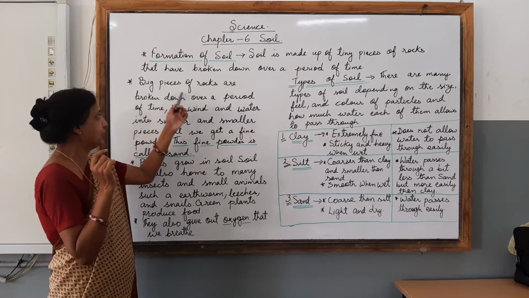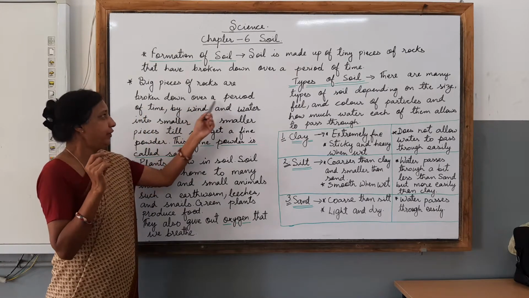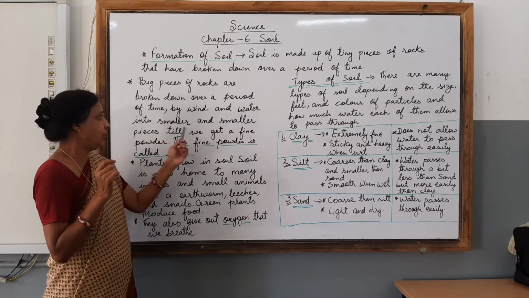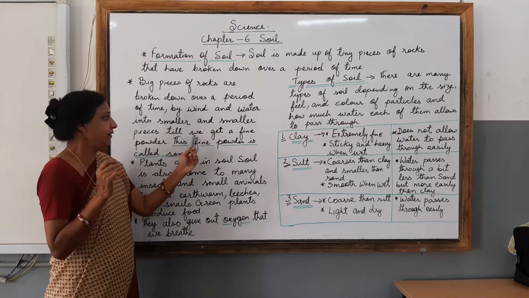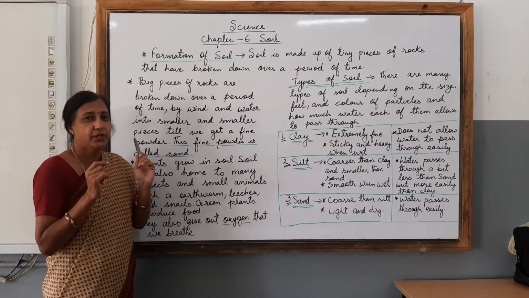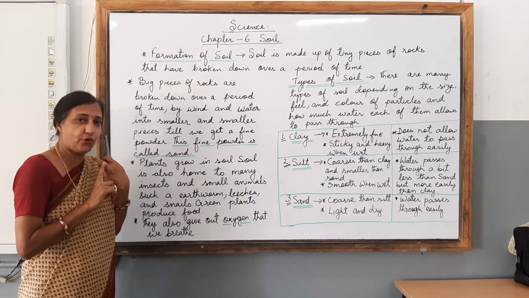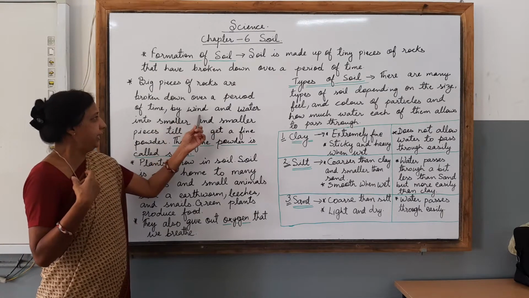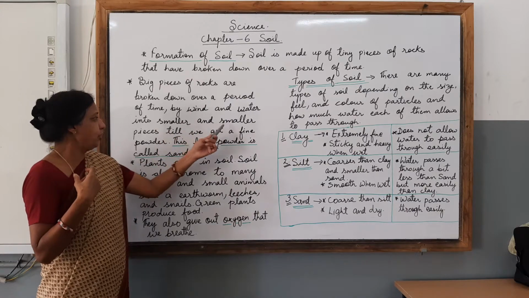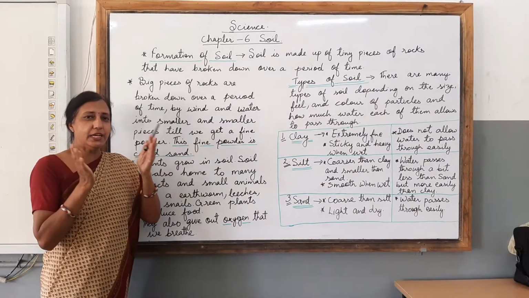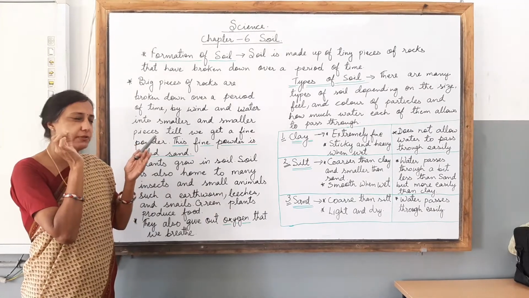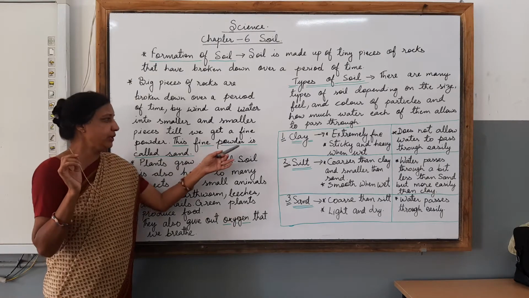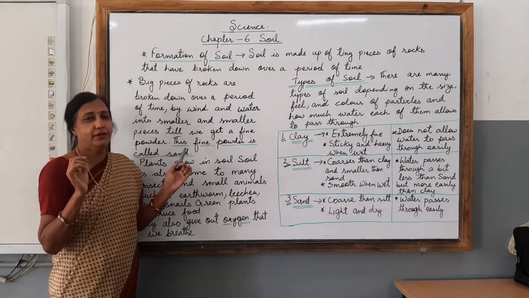Next, children, big pieces of rocks are broken down over a period of time by wind and by water into smaller and smaller pieces till we get a fine powder. So how are these rocks broken, children? With the help of the wind and water into smaller pieces, and as time passes these are broken down into very fine small pieces of rocks, and this fine powder is called sand.